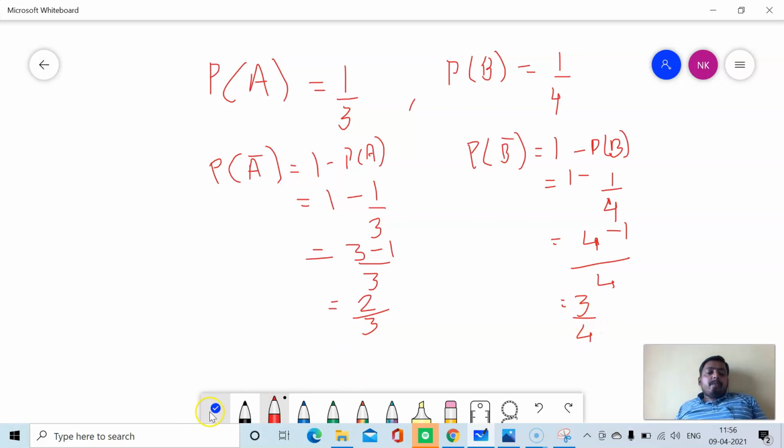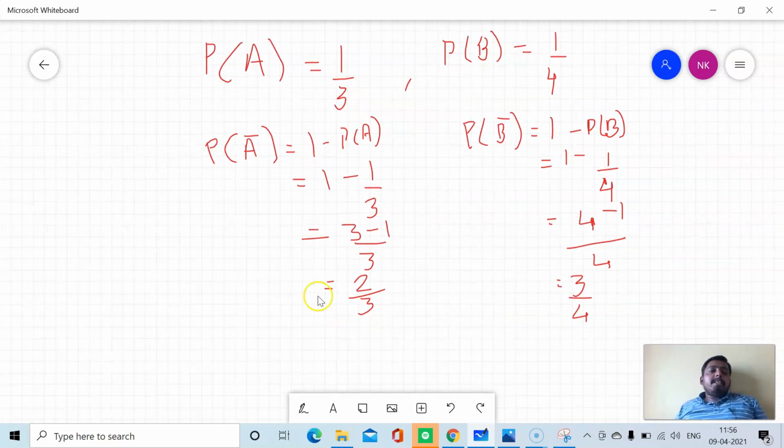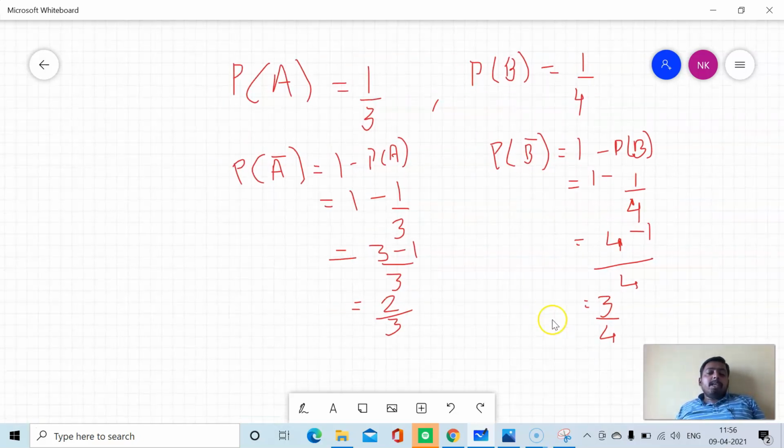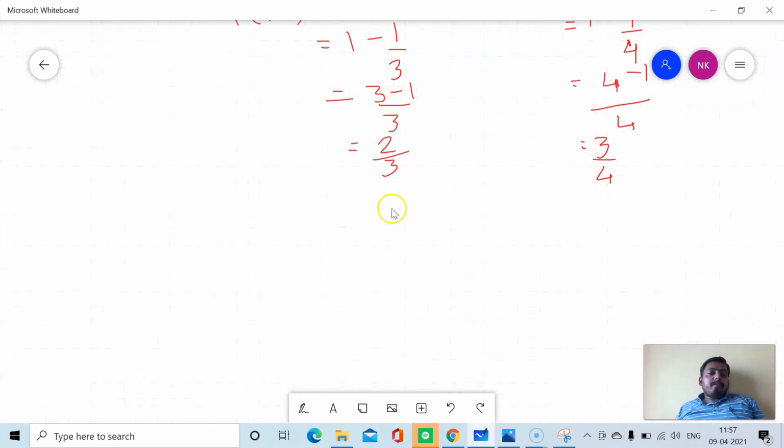So these are the individual probabilities and their respective complements. The probability that A will solve the problem is 1 upon 3. The probability that A will not solve the problem is 2 upon 3. The probability that B will solve the problem is 1 upon 4. The probability that B will not solve the problem is 3 upon 4.